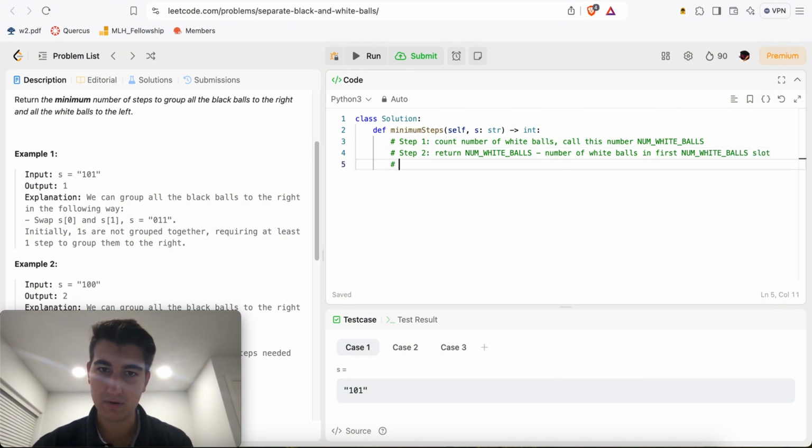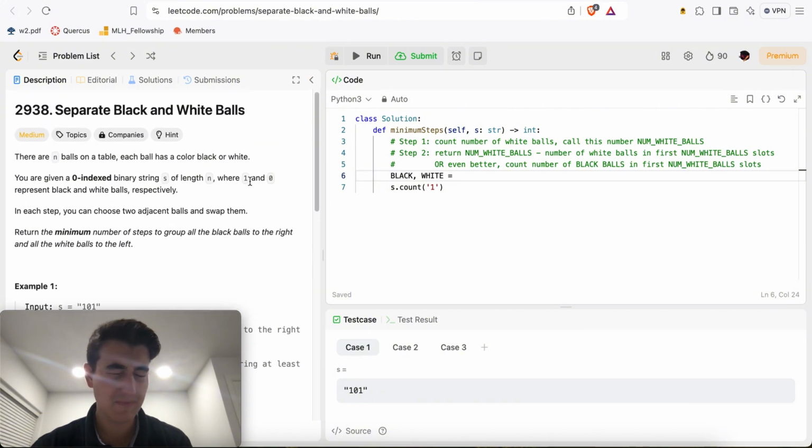Well, actually, even better, count the number of black balls in the first num white balls slots. So essentially here, s.count the number of black balls. We're going to say black, white is equal to 1 and 0.